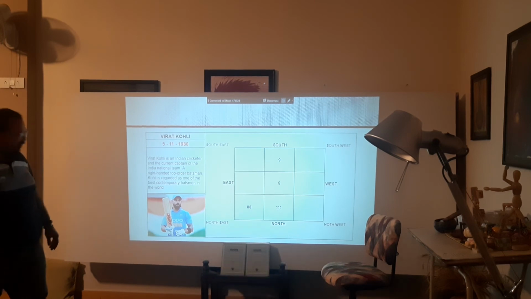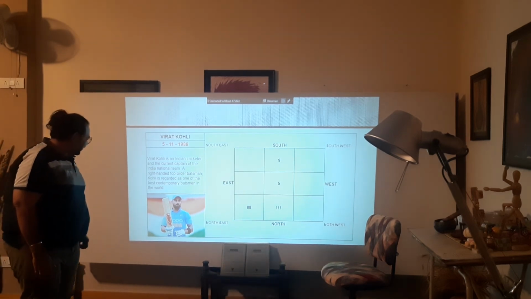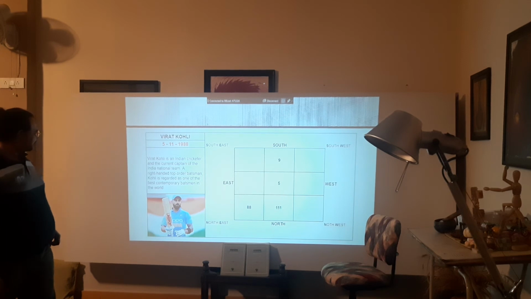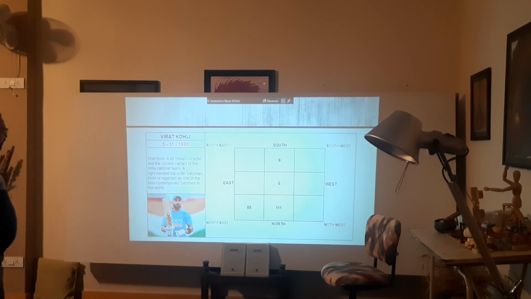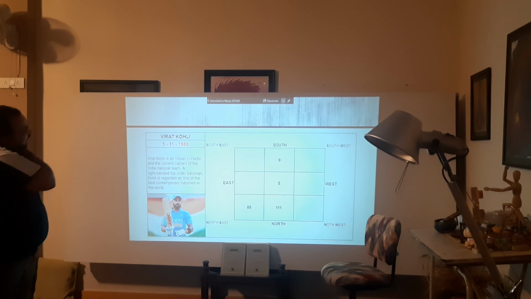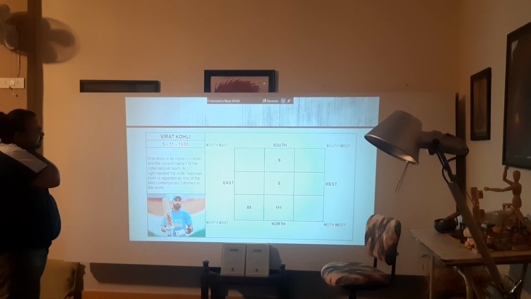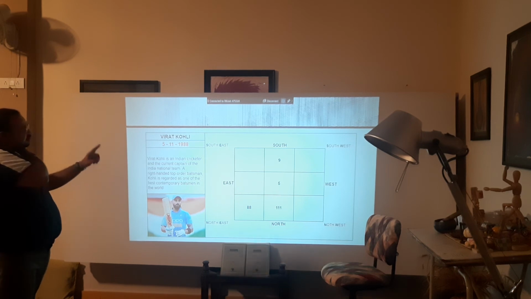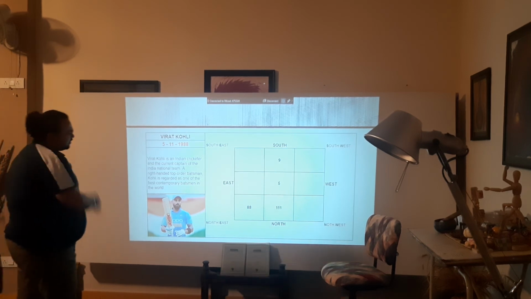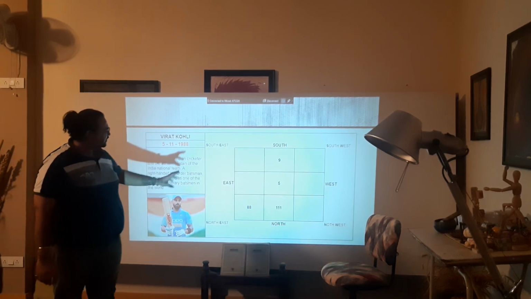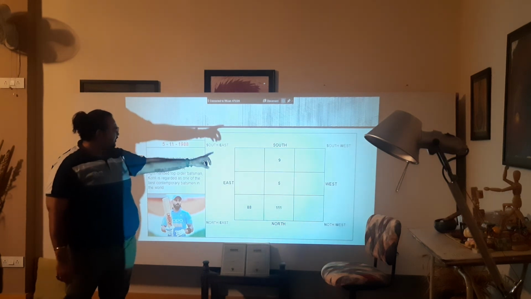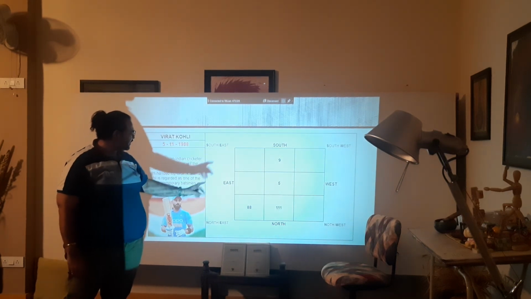Now I have taken over here a live example of someone known as Virat Kohli. We all will be knowing about him. He is the Indian cricketing star, the captain, and the right-handed batsman, a contemporary batsman right now, best in the world. So if we see his date of birth, it's 5/11/1988, right? So if we place it into the Losoo grid that we were looking at in the previous slides, it is 4, 9, 2, 3, 5, 7, 8, 1, 6, right?